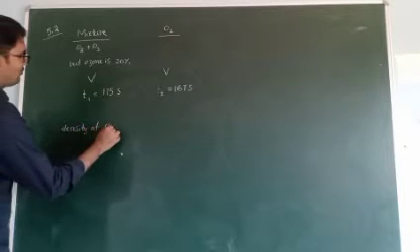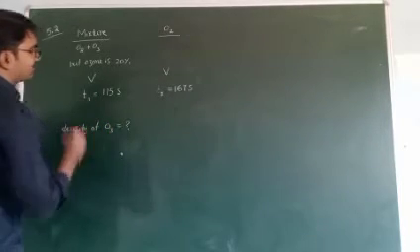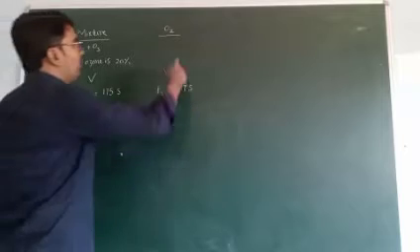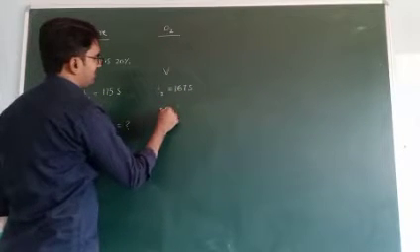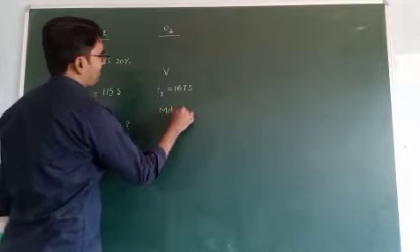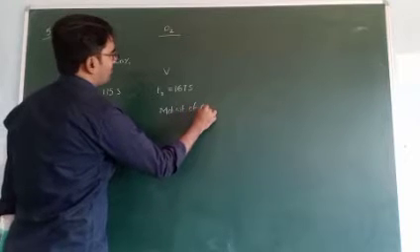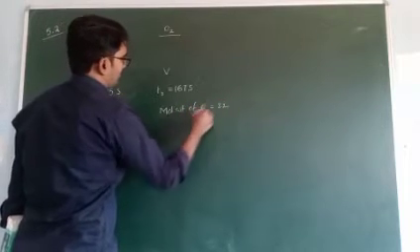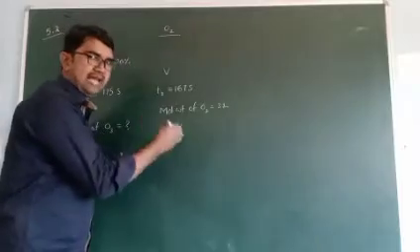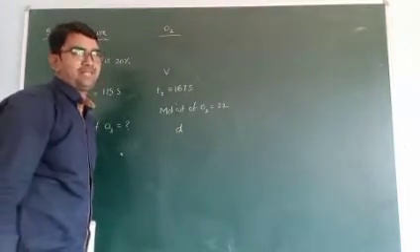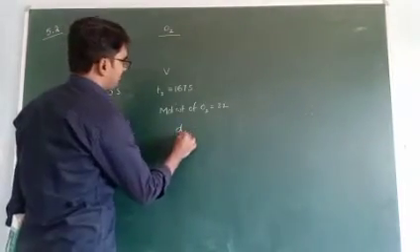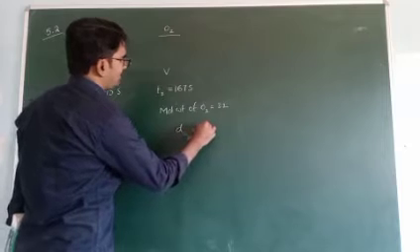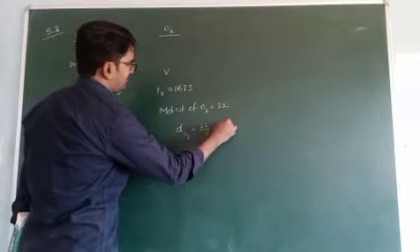We have to calculate the density of ozone. We know that the molecular weight of O2 is equal to 32. For gases, density is nothing but vapor density. So the density of O2 is equal to 32 by 2, that is 16.